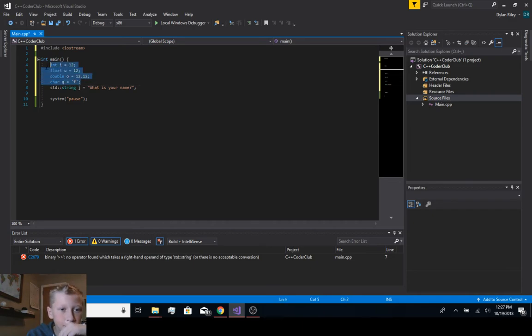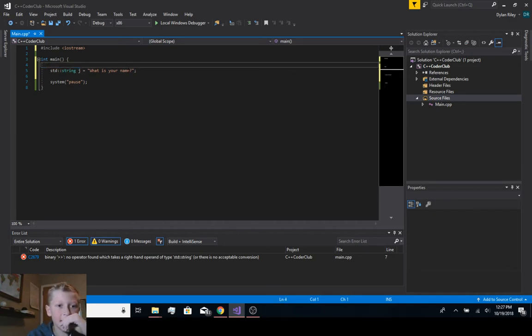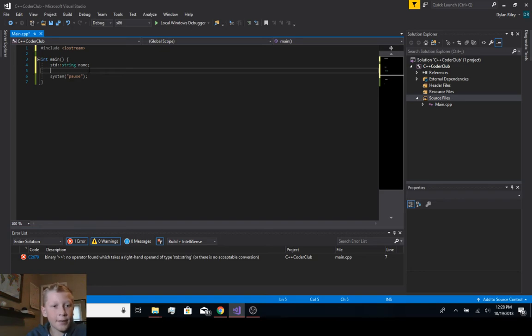Now for std::cin. I'm going to make a string called name: std::string name. And remember, everything that's inside has to be indented. Then I'll do std::cout, what is your name?